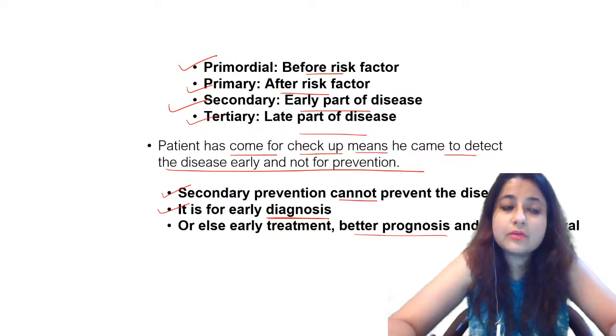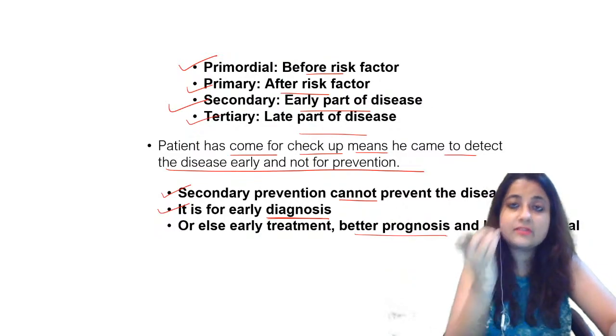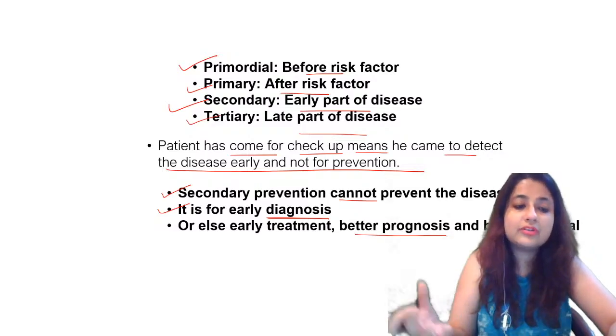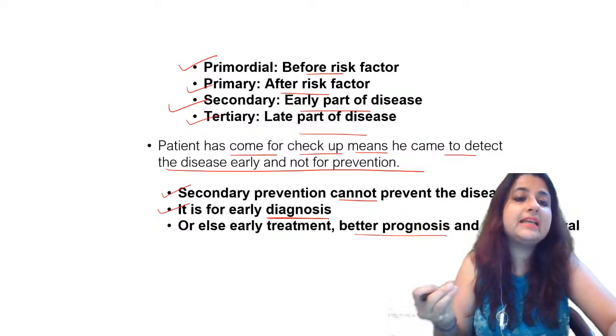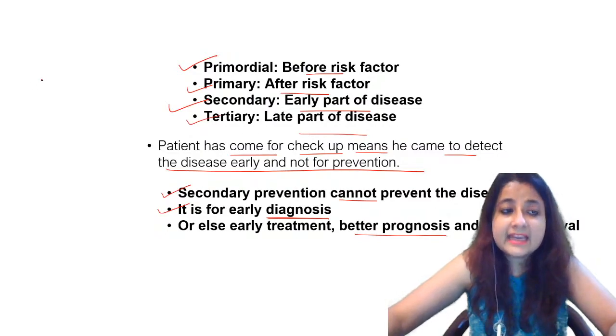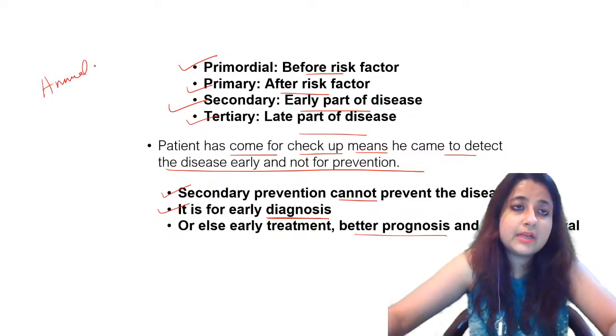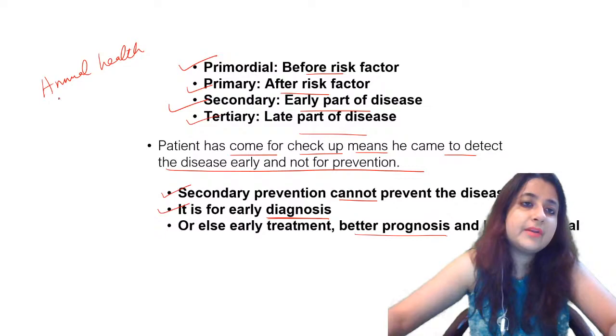Clear everyone? So whenever such a question comes that his father died of CVD, so he wants to find out whether he is developing CVD, so he will go for a checkup, then it will be secondary. Anyway, any form of annual health checkup guys, which level of prevention is this?